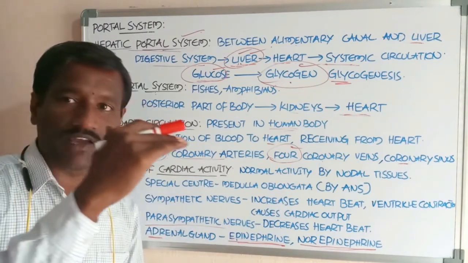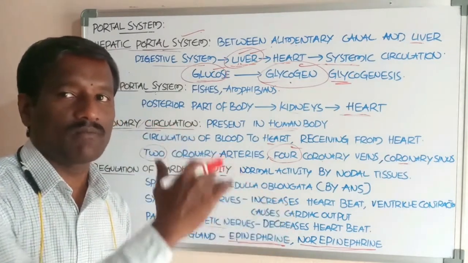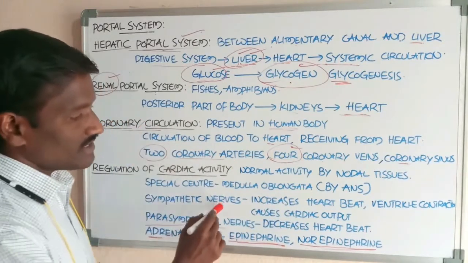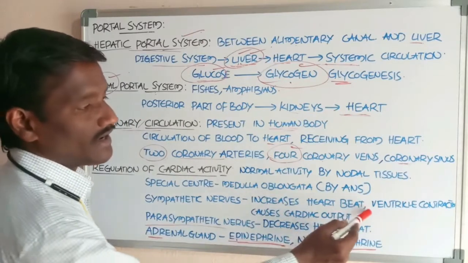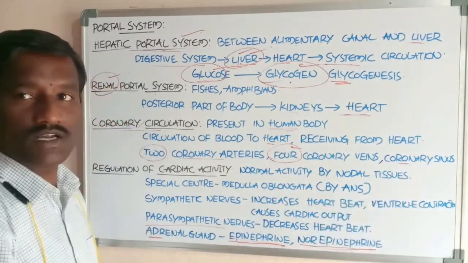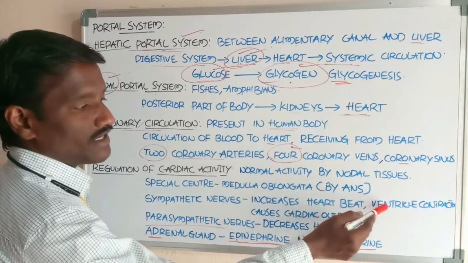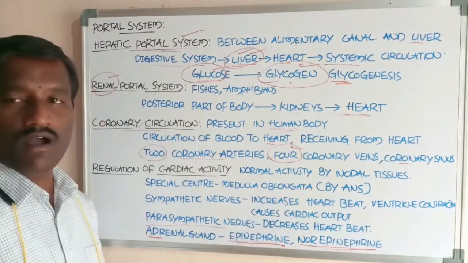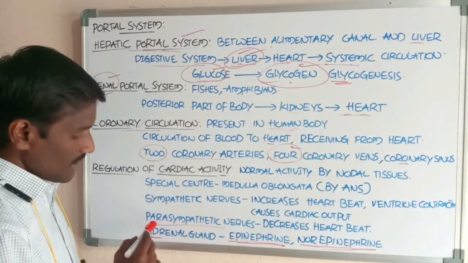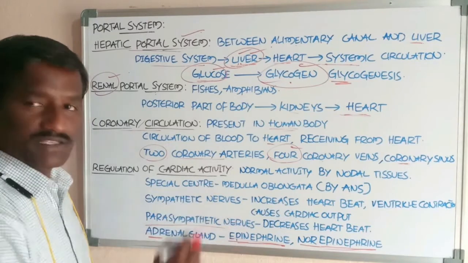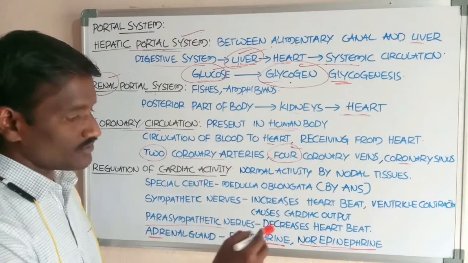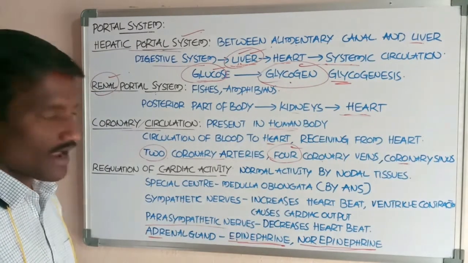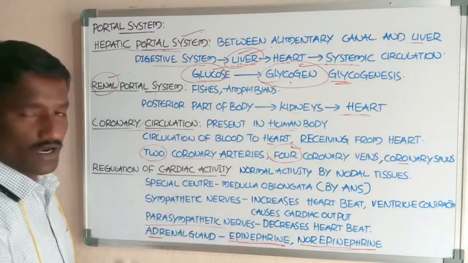Neural signals from the sympathetic nerves increase the heartbeat and the contraction of the ventricles, which are the heart chambers, and thereby increase the cardiac output. Next, neural signals from the parasympathetic nerves decrease the heartbeat, against the sympathetic nerves.